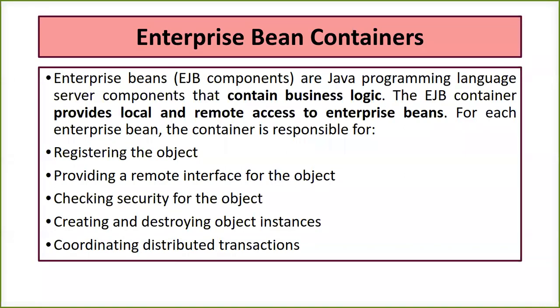It is also going to check security for the object. That means it is going to check the authorization of the request, or you can say of the client which is going to come, and your container is going to identify that request or the client with the help of an object. It is going to create and destroy the object instances also. That means it is responsible to create an object for every request. It is also responsible to destroy the object once the transaction is over. And then it is also helpful for developing a distributed transaction. For every client we have an option to have a concurrent transaction over the containers. Multiple clients can access the enterprise bean containers simultaneously. So that is something known as distributed.